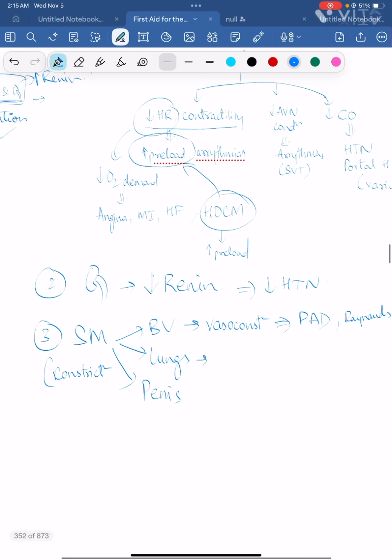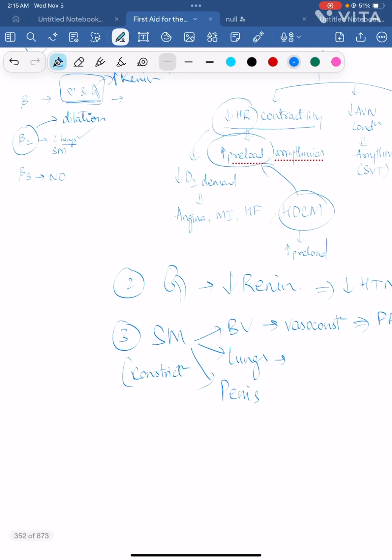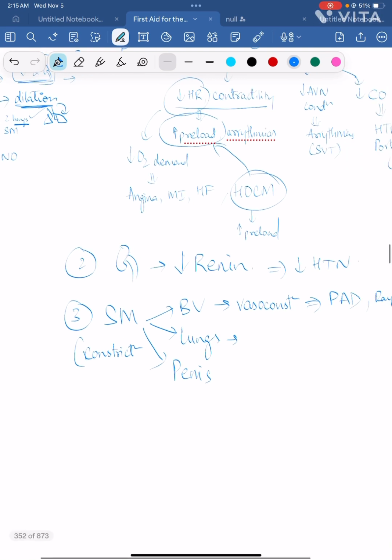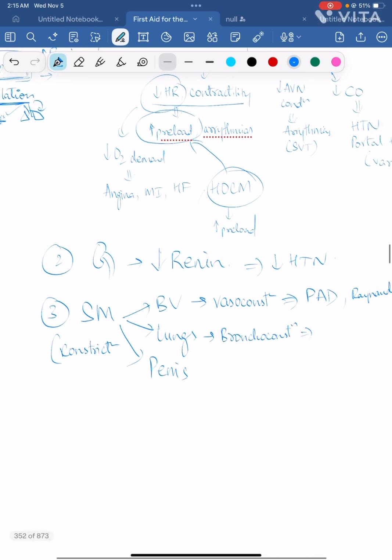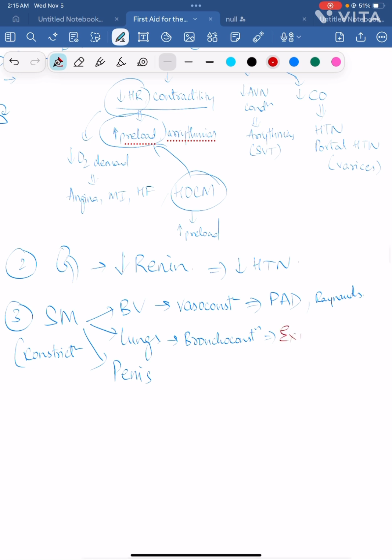right? In lungs, beta 2 means 2 lungs, right? You have 2 lungs and it will cause dilation, right? So it will cause bronchodilation. Now here the lungs will have bronchoconstriction. This will exacerbate COPD.